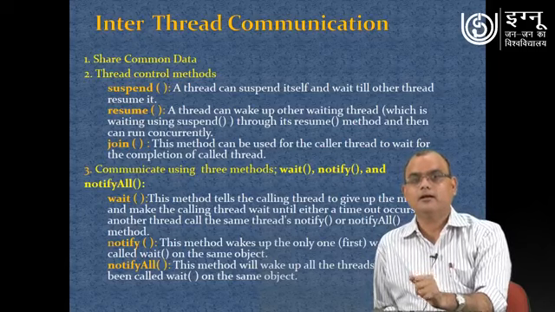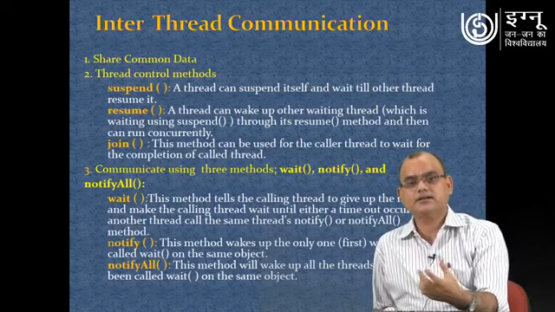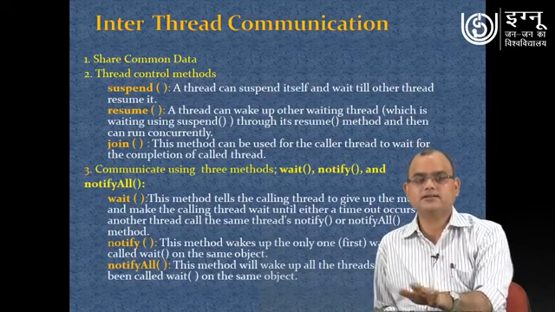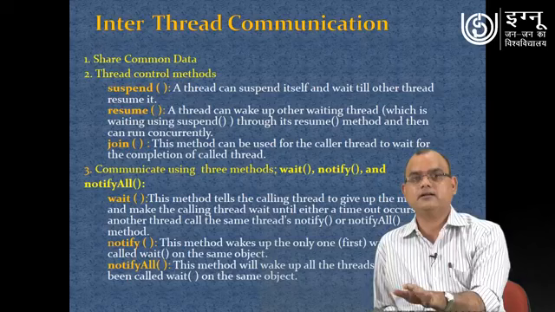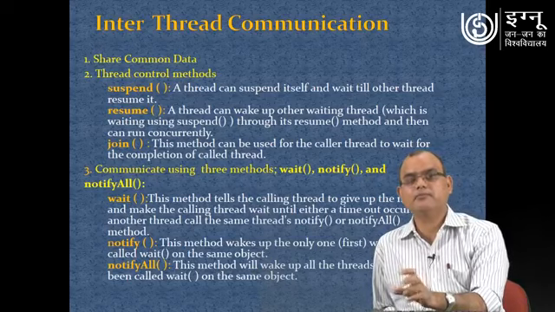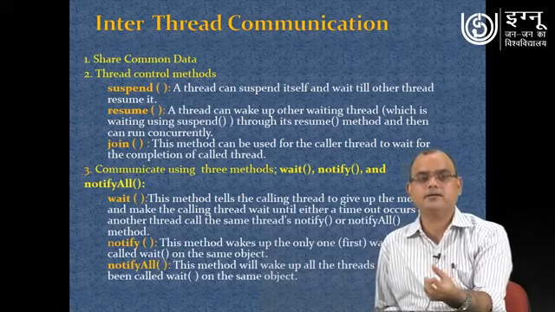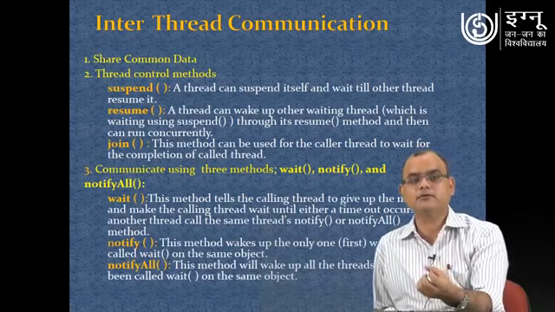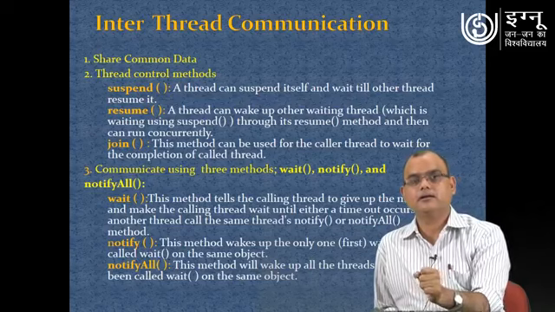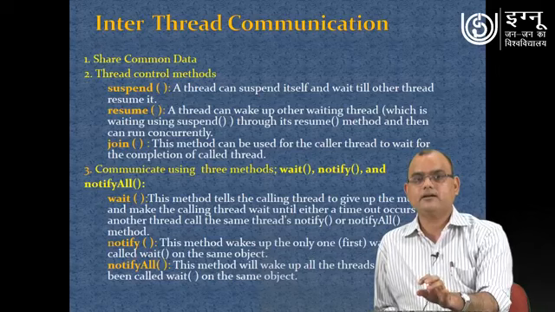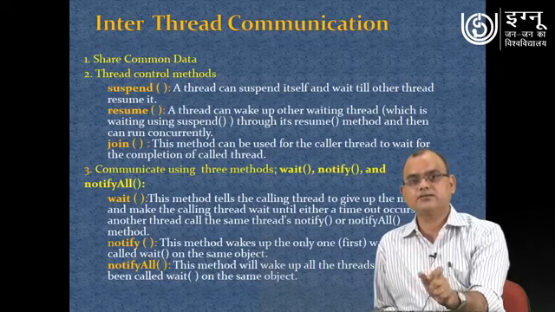One more aspect is inter-thread communication. In inter-thread communication, there is some common data, and that common data can be used by multiple threads, as we have seen in one example where we had common data available to be accessed by different threads. Next is communicating between threads using the wait and notify methods.